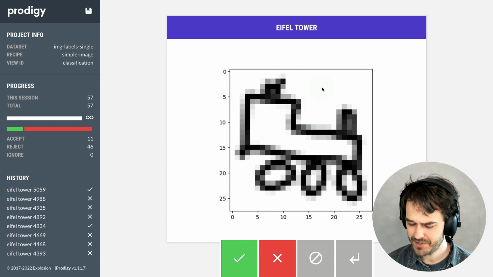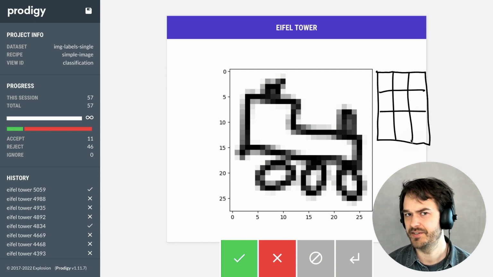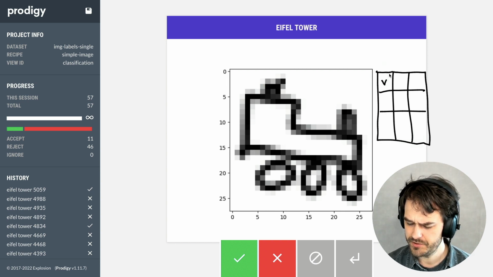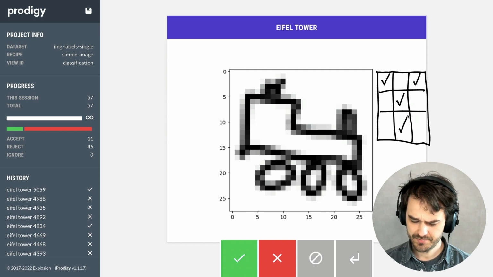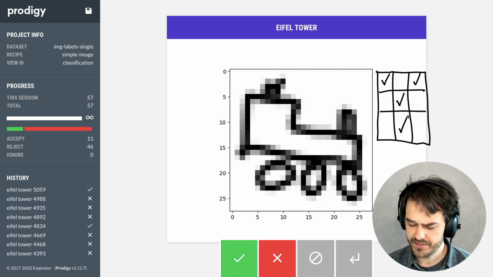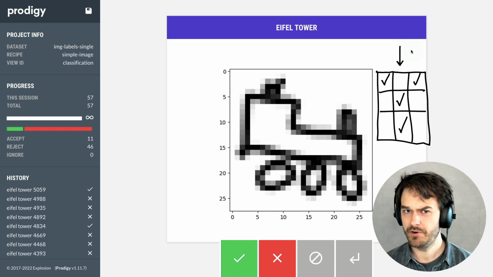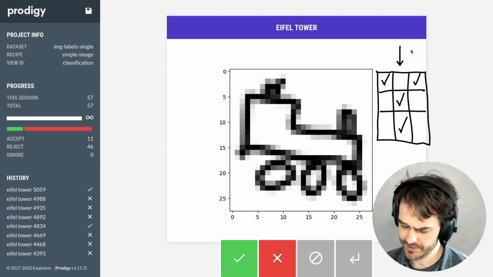Because what this experience is really just reminding me of is kind of like one of these online CAPTCHAs, where you get this grid of all of these different pictures, and then you get the question of, hey, could you select all the cars? Well, maybe I'm able to do that, but for this little Eiffel Tower data set. It definitely seems like most of the examples that I'm sampling are not Eiffel Towers, so there's something to perhaps be said to also make a labeling interface that's a little bit more like this CAPTCHA. So let's explore that. I think that's going to be an interesting alternative to the current labeling environment.